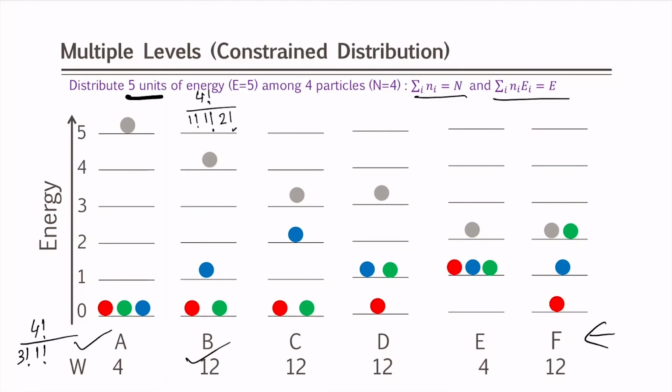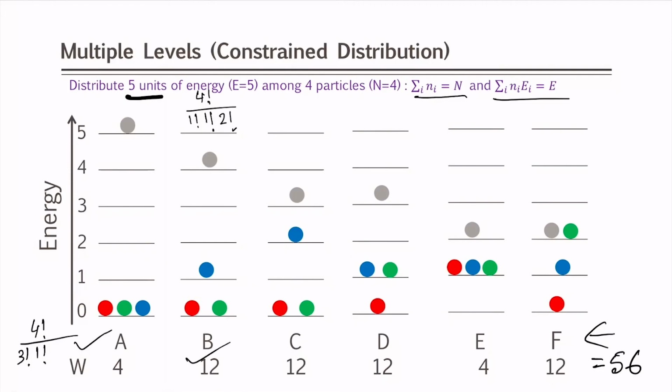So, as you see, the total number when you add them up is 12 plus 12, and there are how many 12s? 12, 12, 12, 12, 4 12s. So, 48, 48 plus 4 is 52, 52 plus 4 is 56. So, there are a total of 56 possibilities, which we already got from r plus n minus 1 C n minus 1. We already got 56, right, and this is how the 56 is breaking into 6 possible distributions.